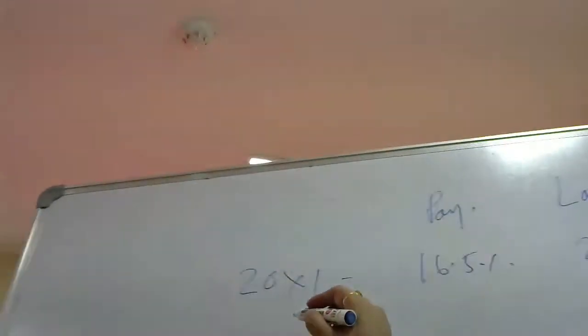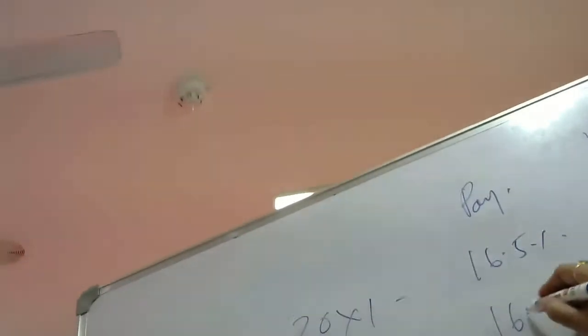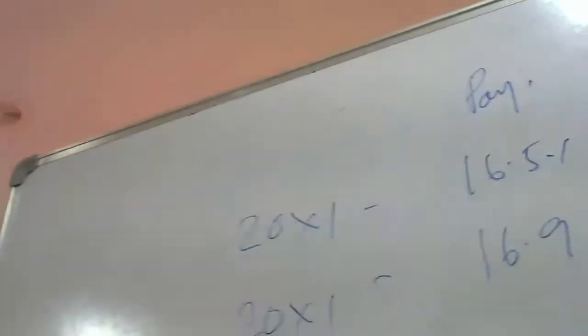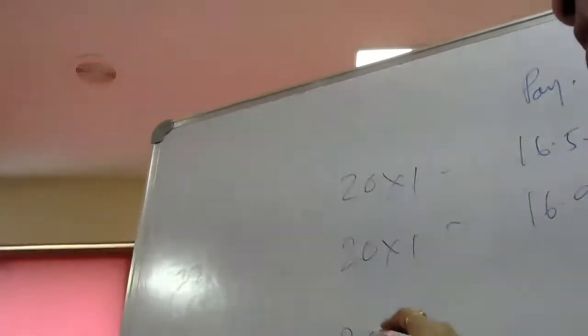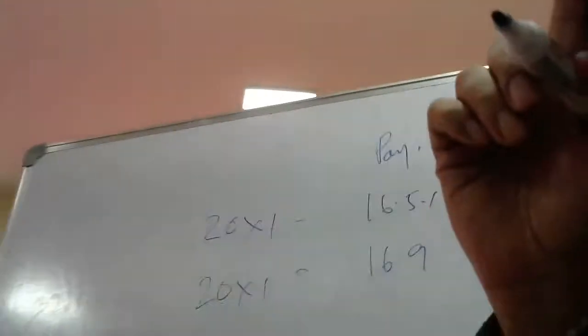So again, let us go to the next year. That is showing 16.9% payroll expense, 2.8%, 2.5%, 4.5%. So next year there has been an increase in expense as well, not only the revenue.